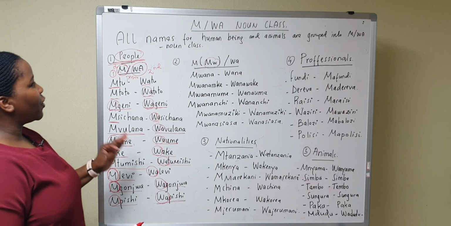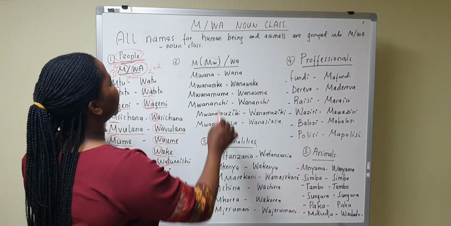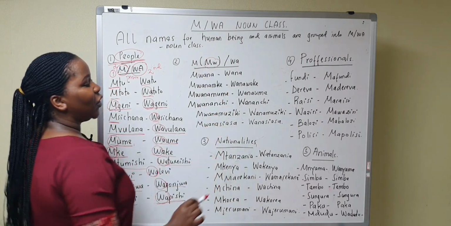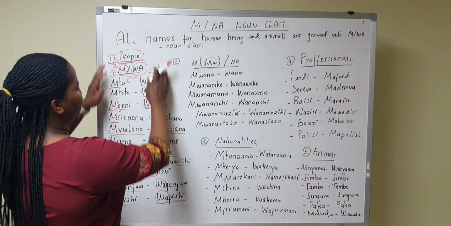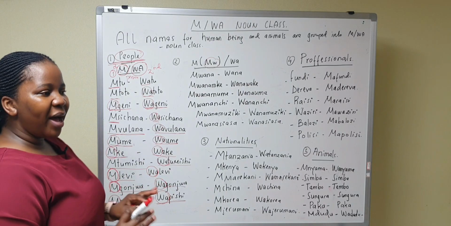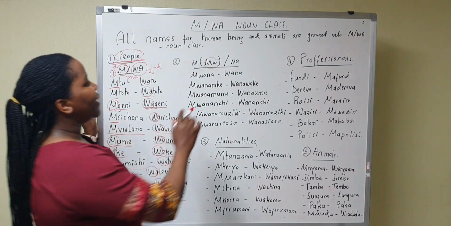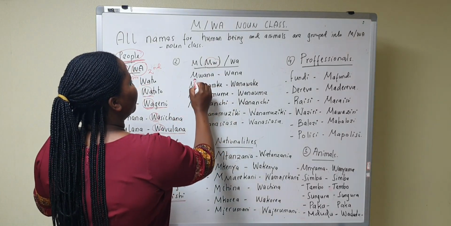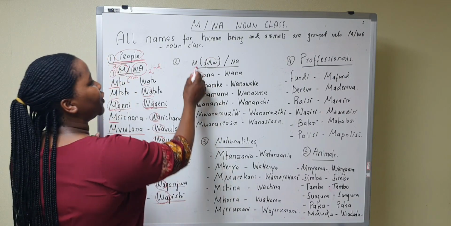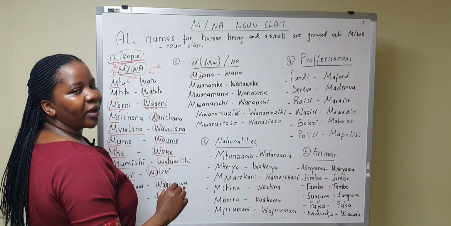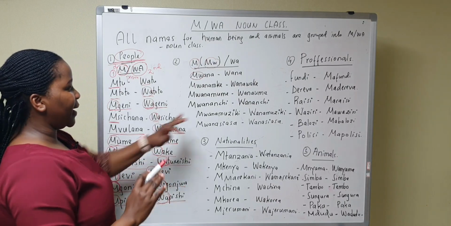And another group, which is the second one, starts with w. It is also grouped into people, but the difference is this one with the first class starts with w. Okay, we have to understand here.